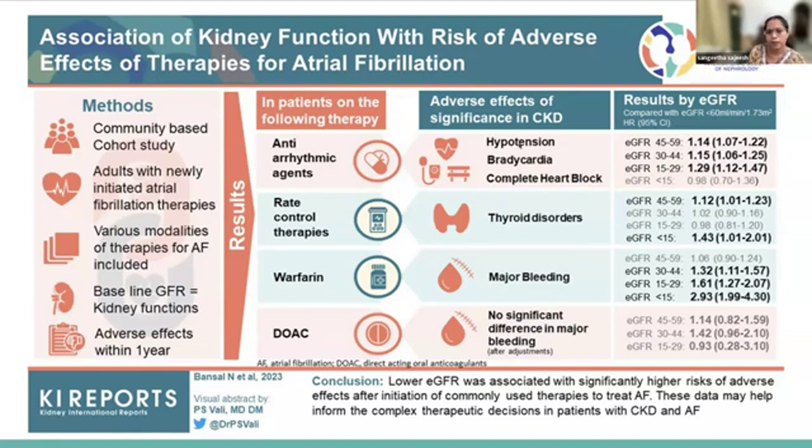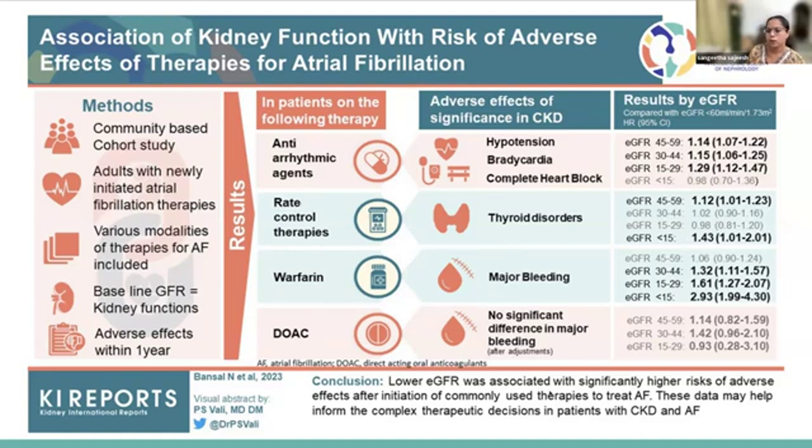With the antiarrhythmic agents, the effects studied were hypotension, bradycardia, complete heart block, and with amiodarone, there could be thyroid disorders. Then with warfarin and direct oral anticoagulant agents, bleeding risk was studied. And here on the right-hand side, you can see the results by eGFR. We can see that as the eGFR declines, the hazard ratio, or the risk of having an adverse renal outcome, is increasing as the GFR declines.